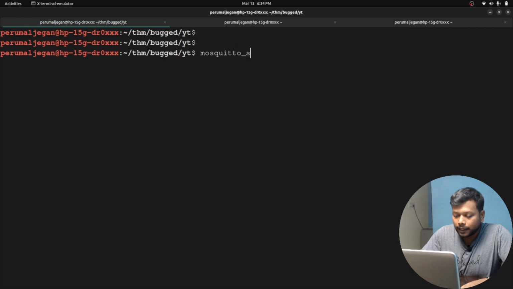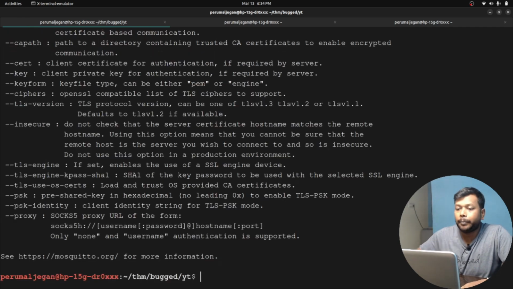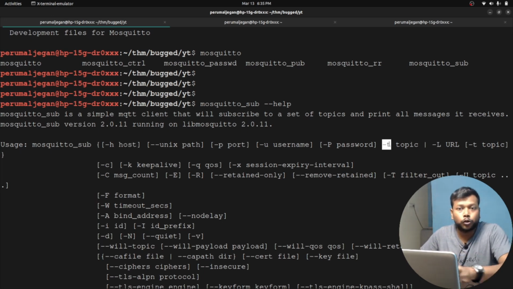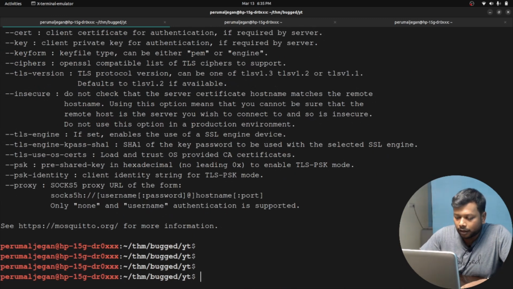Mosquito sub -help. I'm getting the help from the help menu, and look at this one. You can mention the host with the -h and, typical one, the port with the -p. It is actually running on the default 1883, so we need not mention this one. Username, password, I think it is not required because it is not secured with a username and password. Well, topic, we don't know. Look at this one, the host and topic seem to be the mandatory parameters. So let's try with that.